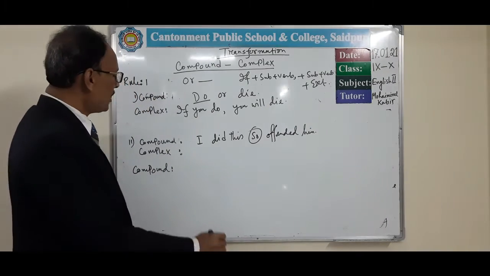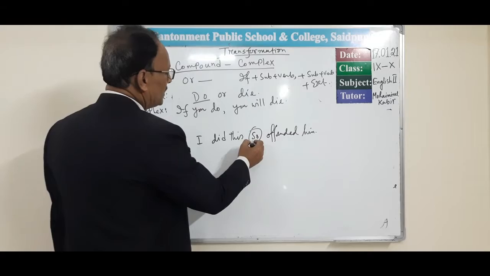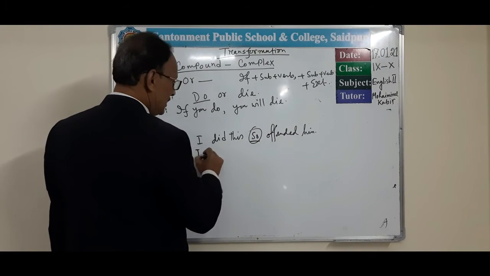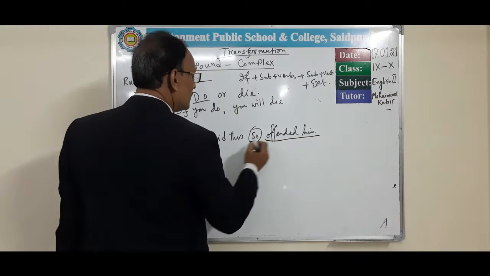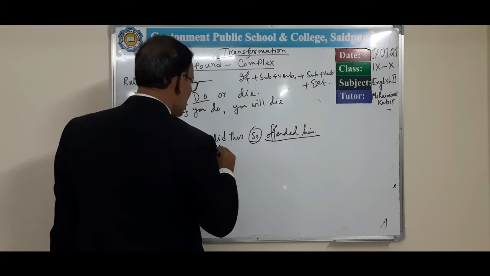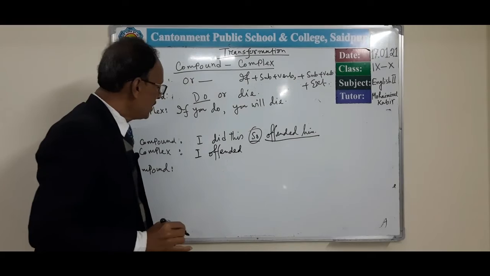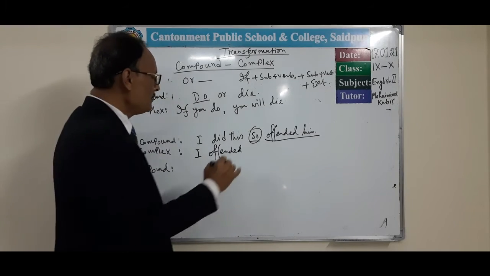First of all, we use subject I, then offended, I offended him.